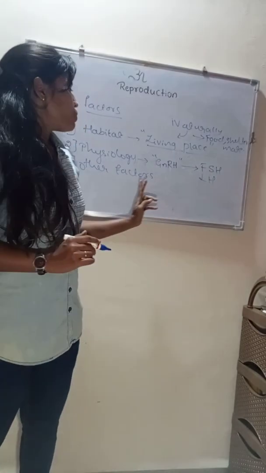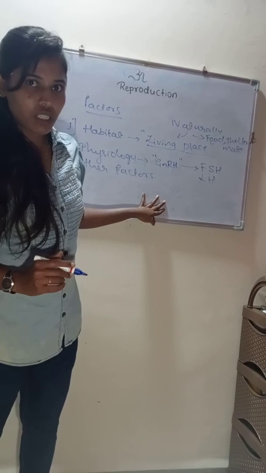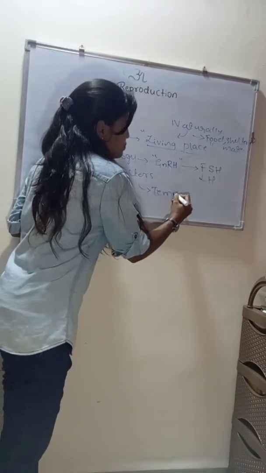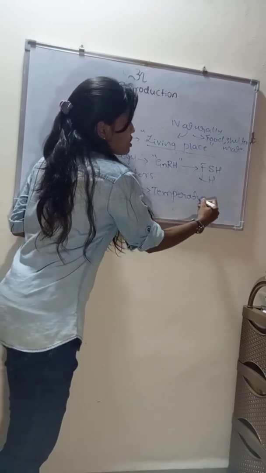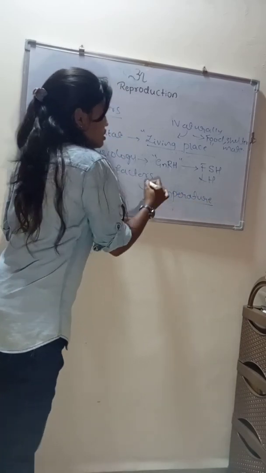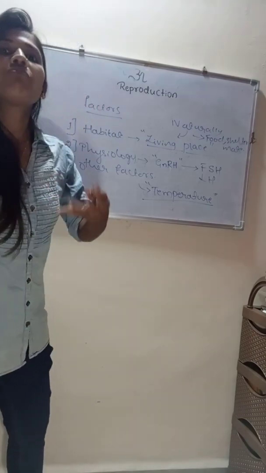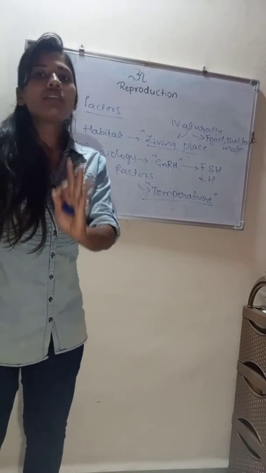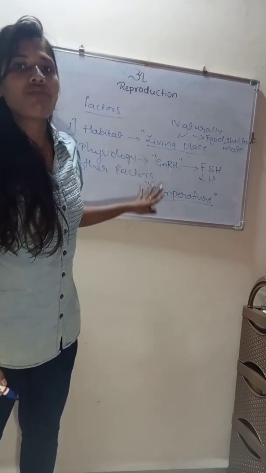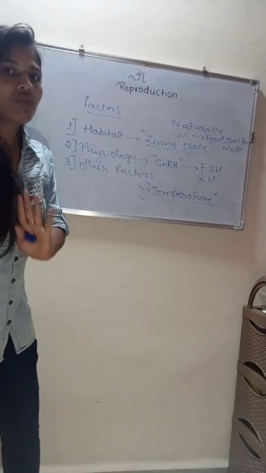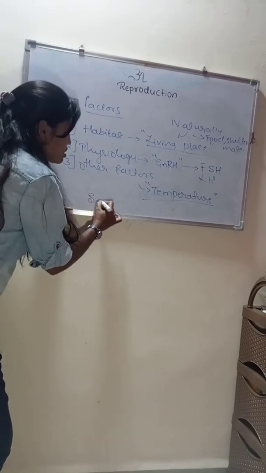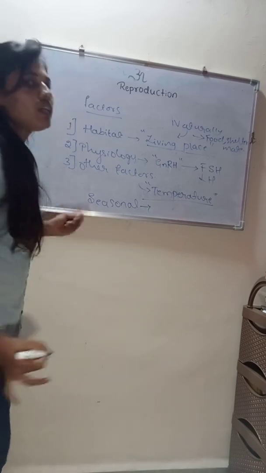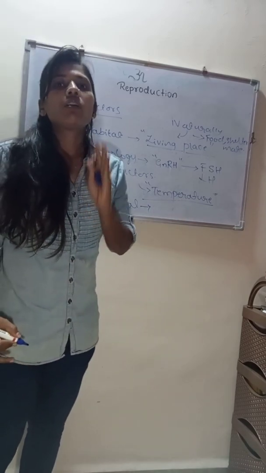As for the other factors, take temperature. Temperature is the main influential factor, an external, environmental factor that decides the mechanism of reproduction. For example, there are seasonal breeders, which can reproduce only in a particular season.